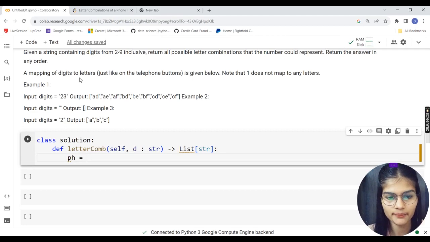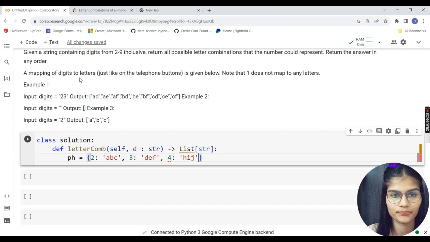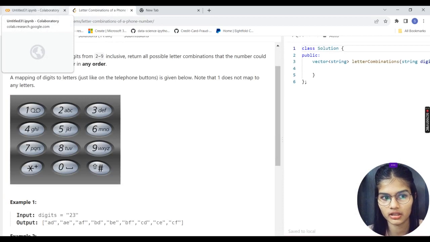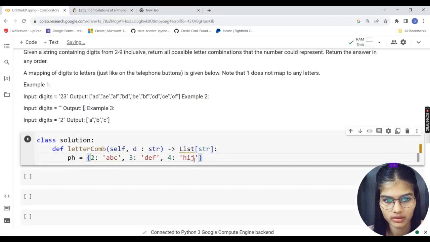PH variable. Okay, I'll be making a dict. 2 is containing ABC, right? Then 3 is containing ABC, then D, E, F. 4 is containing G, H, I, like the same, right? Then 5 has J, K, L.